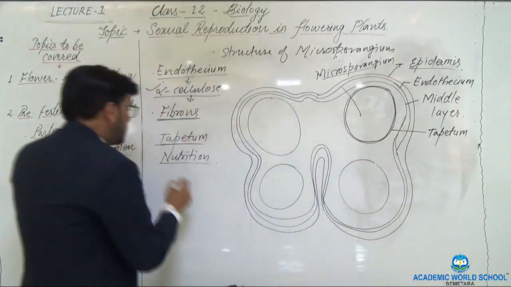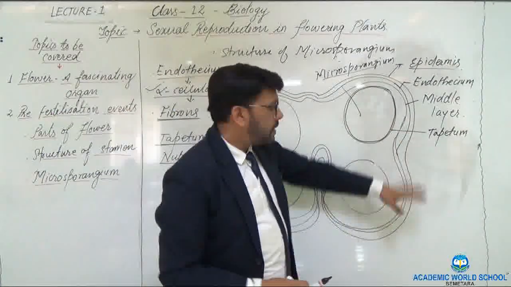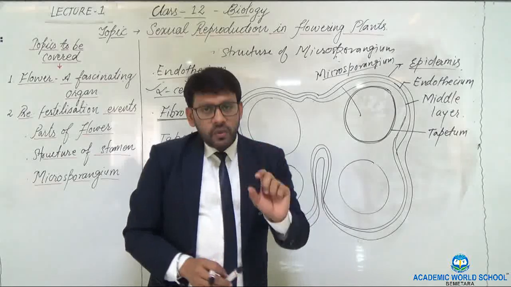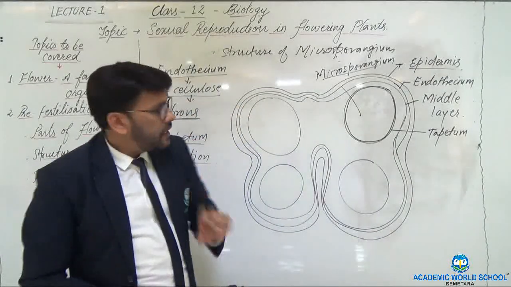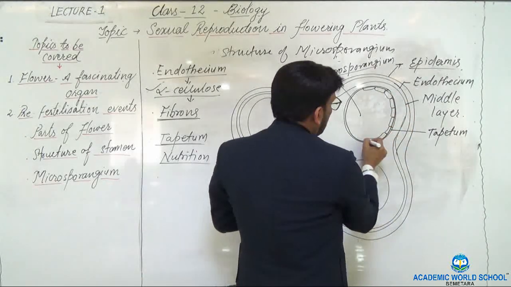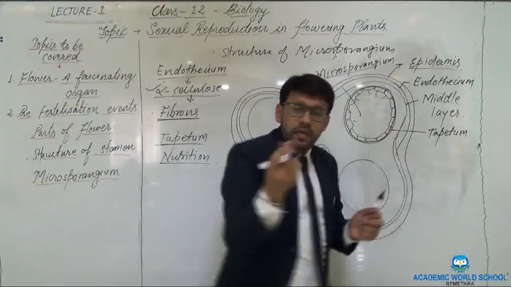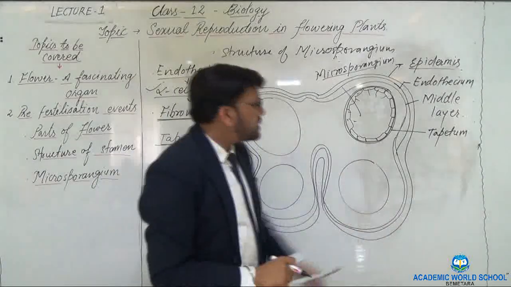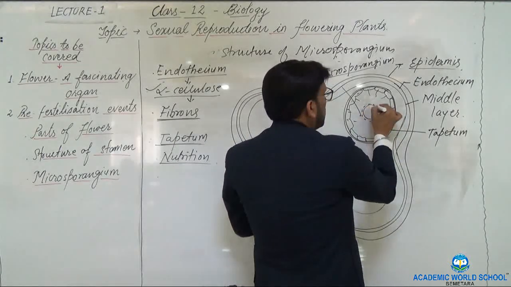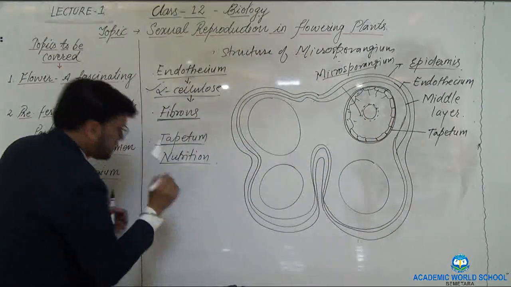Now these tapetum cells are special. Why are they special? There are different types of tapetal cells. There are amoeboid tapetal cells and secretory tapetal cells. In case of secretory tapetal cells, the cells of the tapetum become secretory. It means they become glandular and start secreting secretions. And these secretions, what happens? On the outer wall of the microsporangium, they secrete two substances.